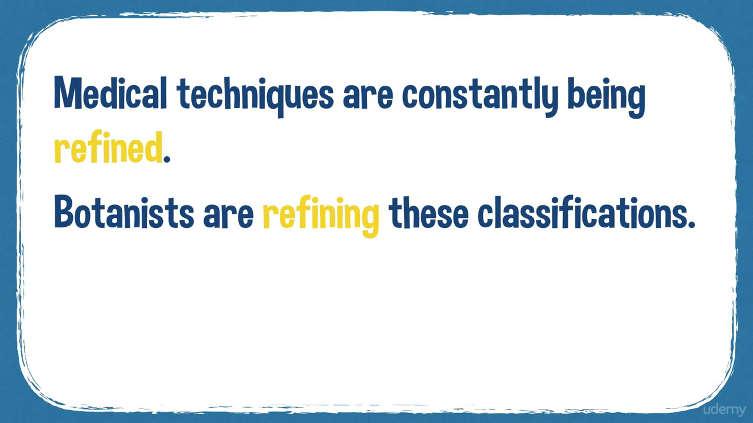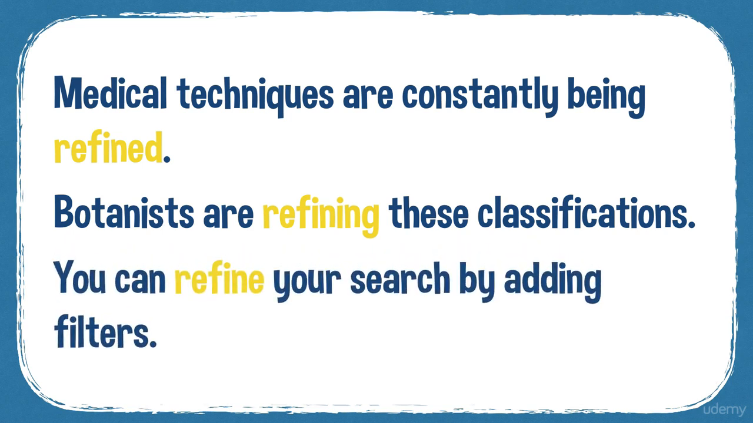Botanists are refining these classifications. They're making small changes to the classifications. And in the third sentence, you can refine your search by adding filters. So you're refining a choice. So for example, when you use Google search, you can add in search by date filters to make your search results better by refining your search.